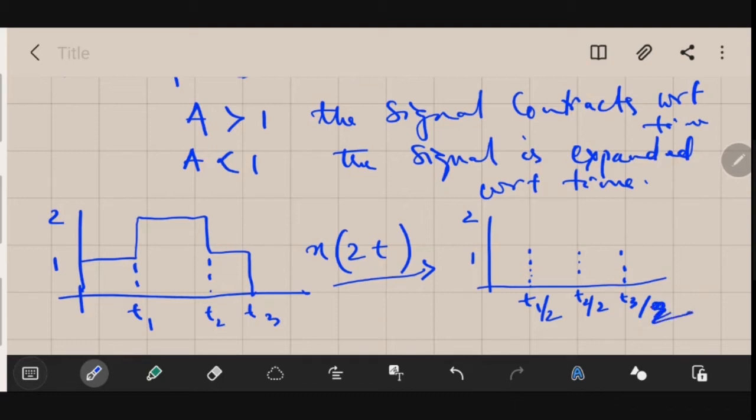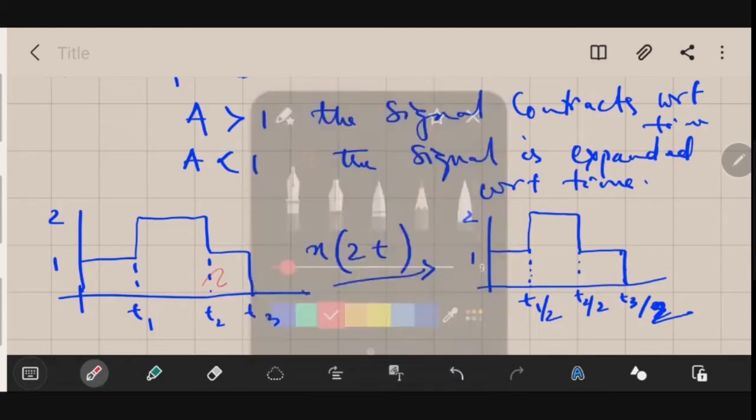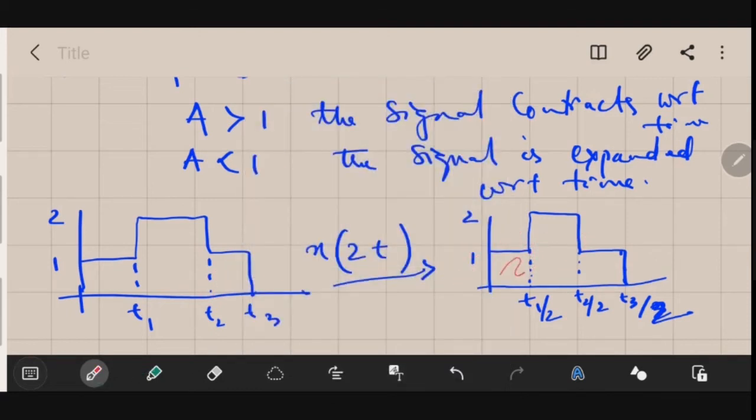So the signal will appear like this. What has changed is only the things in the time domain. If I compare this signal with the previous signal, the difference will be like this. Let me draw it in red so that it will be easier for you to see how the signal has changed.